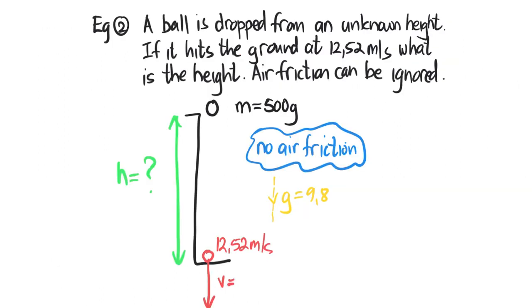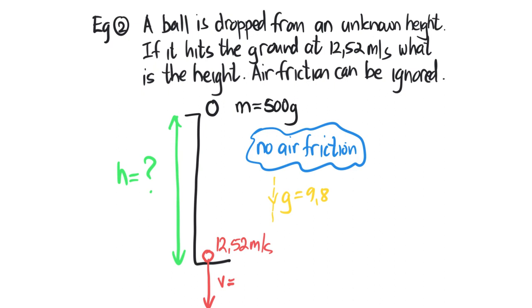Let's now consider example 2. A ball is dropped from an unknown height. If it hits the ground at 12,52 meters per second, what is the height? Air friction can be ignored. So we are neglecting any effects due to air, so you can assume that this is being dropped in a vacuum. That immediately tells us that we can use conservation of mechanical energy, or the principle of the conservation of mechanical energy.